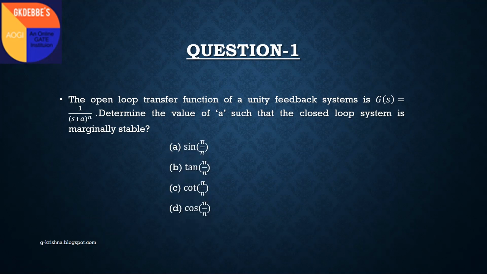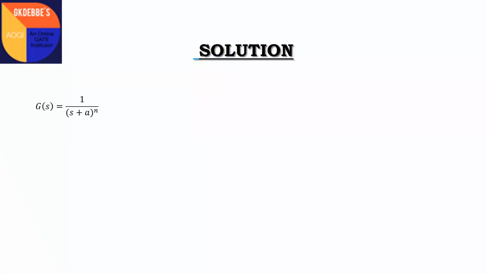To solve this problem, since it is an nth order system, we can't use the Routh-Hurwitz criterion. But we'll go for the frequency domain methods in finding the stability, instability, or marginal stability. In the frequency domain, for marginal stability, we have three methods. Any of those methods we can use.